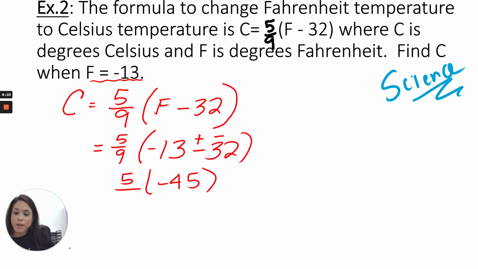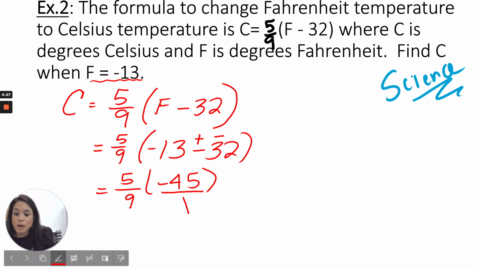I'm going to rewrite my problem. So add that 5/9. Now we can read this: this is 5/9 times negative 45. You all can do this. This is a whole number, so we're just going to put a 1 underneath it, and now we're going to multiply.